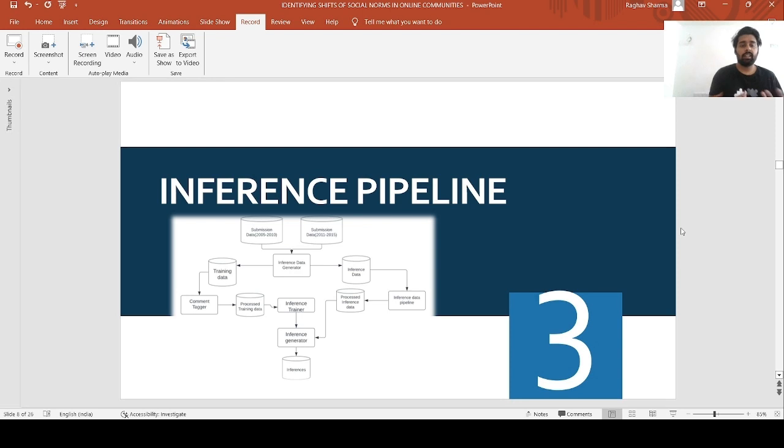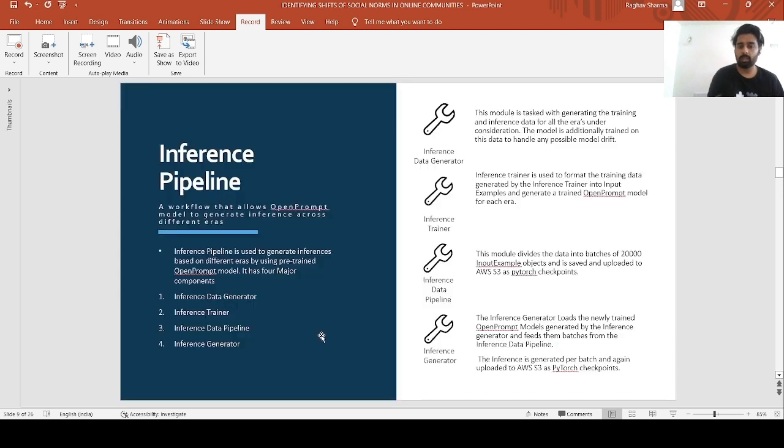After the model is trained, we use the inference pipeline to generate inferences, which has four major components: inference data generator, inference trainer, inference data pipeline, and inference generator. Now, the inference data generator is used to divide the data which was earlier divided into eras further into training and inference data. The training data is used by the inference trainer and retrains the already trained model. This is done in order to negate any possible model drift.